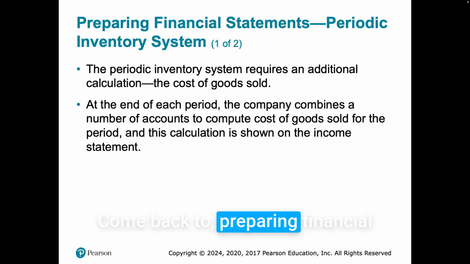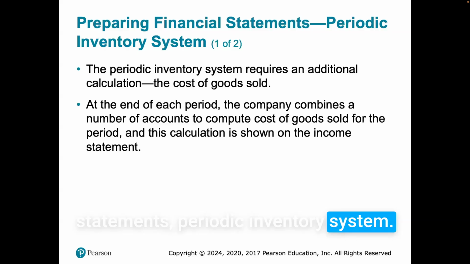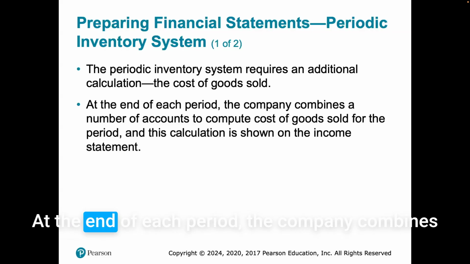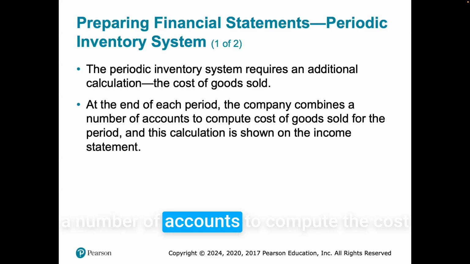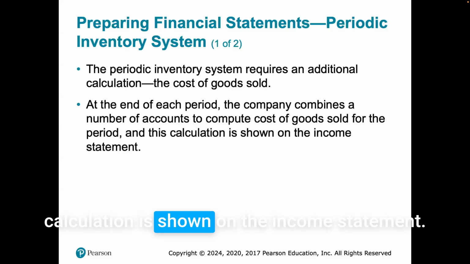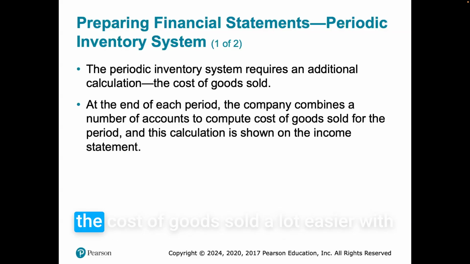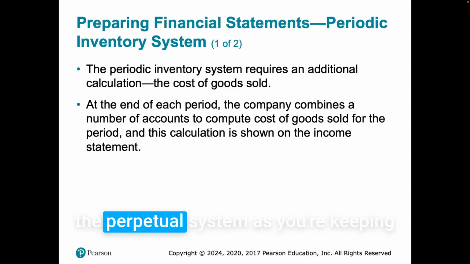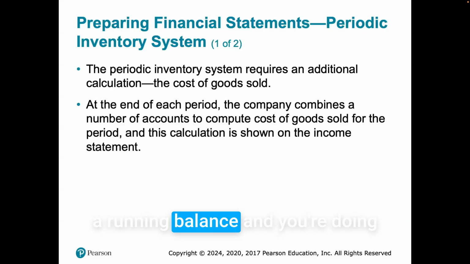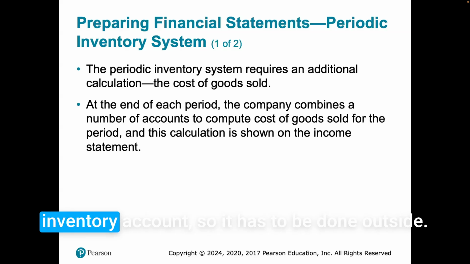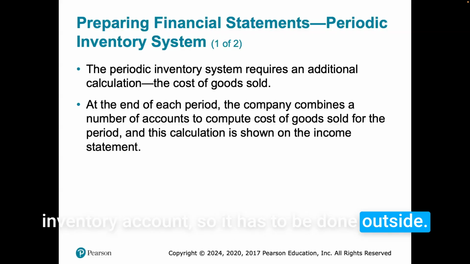Coming back to preparing financial statements, periodic inventory system. The periodic inventory system requires an additional calculation of cost of goods sold. At the end of each period, the company combines a number of accounts to compute the cost of goods sold for the period, and this calculation is shown on the income statement. So once again, we do the cost of goods sold a lot easier with the perpetual system, as you're keeping a running balance and doing these transactions as they're happening. Like I said, it's not done within the inventory account, so it has to be done outside.